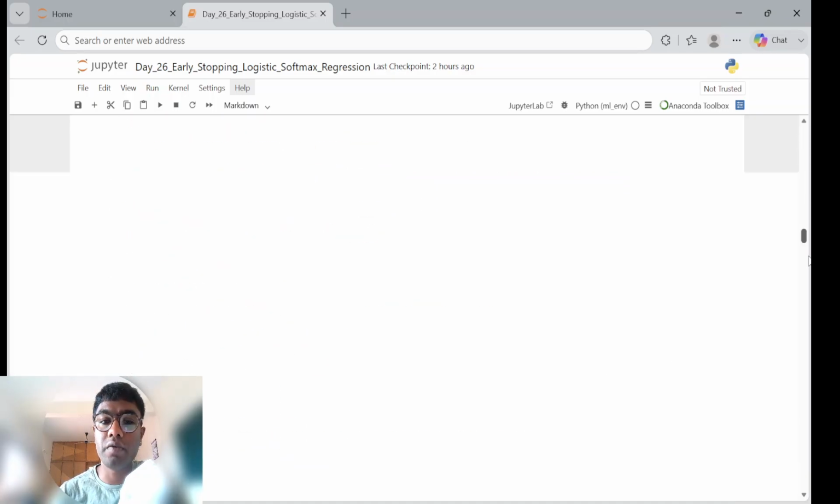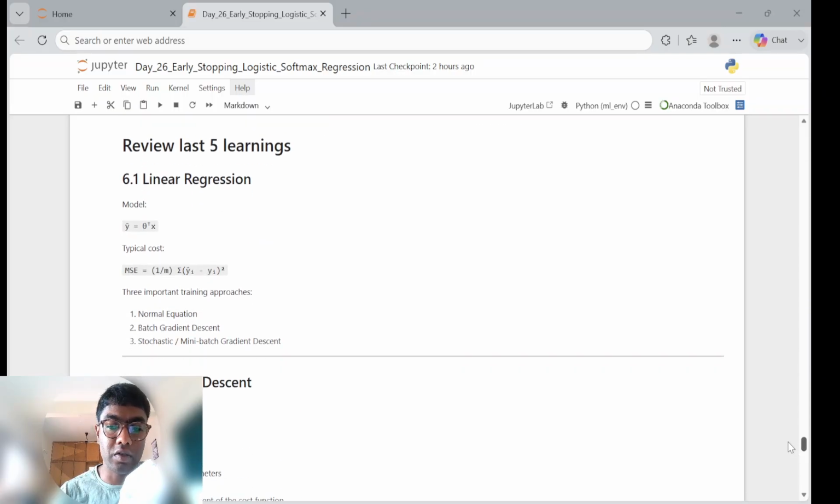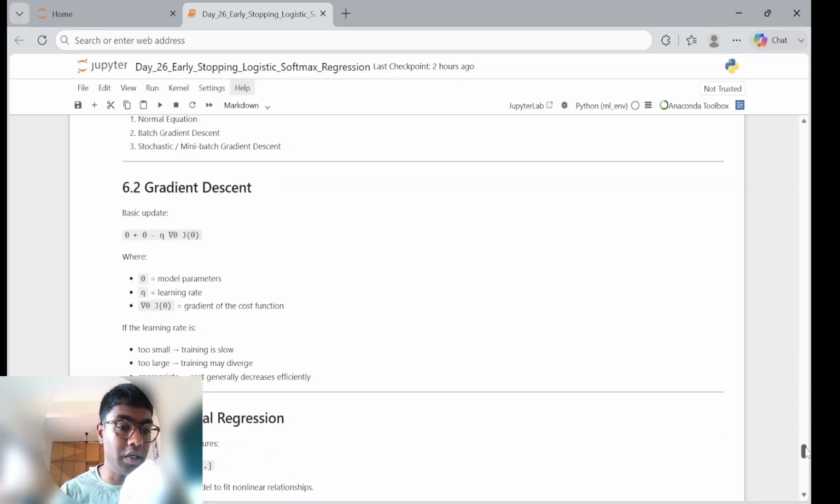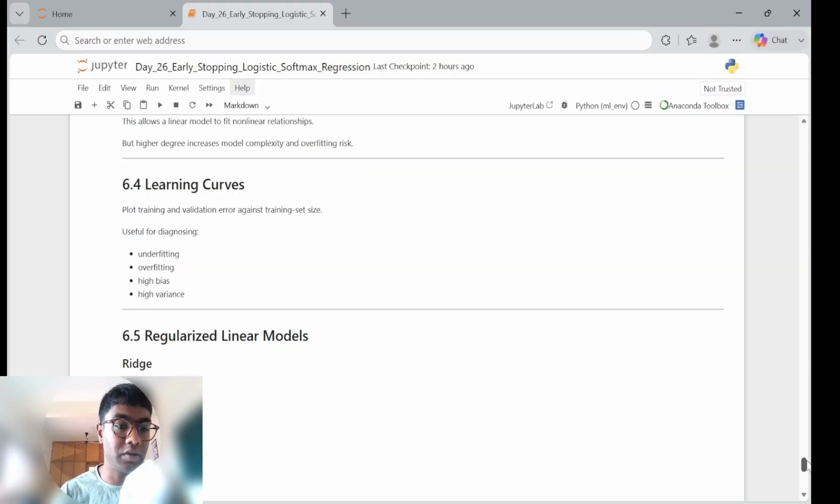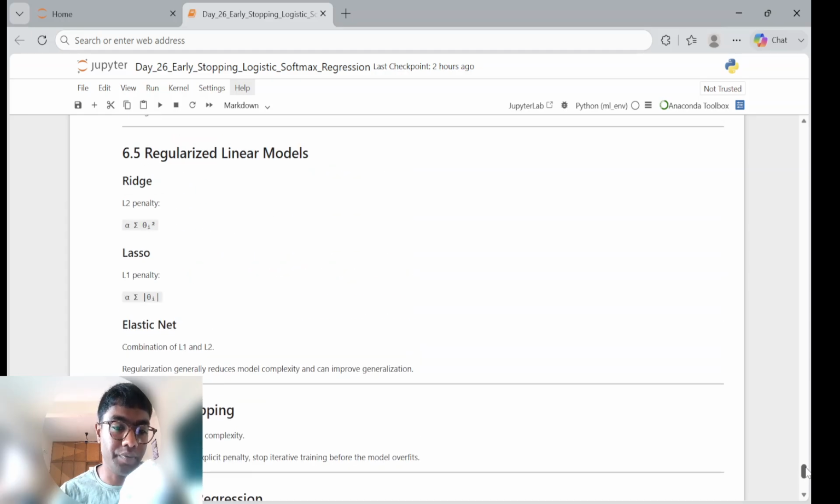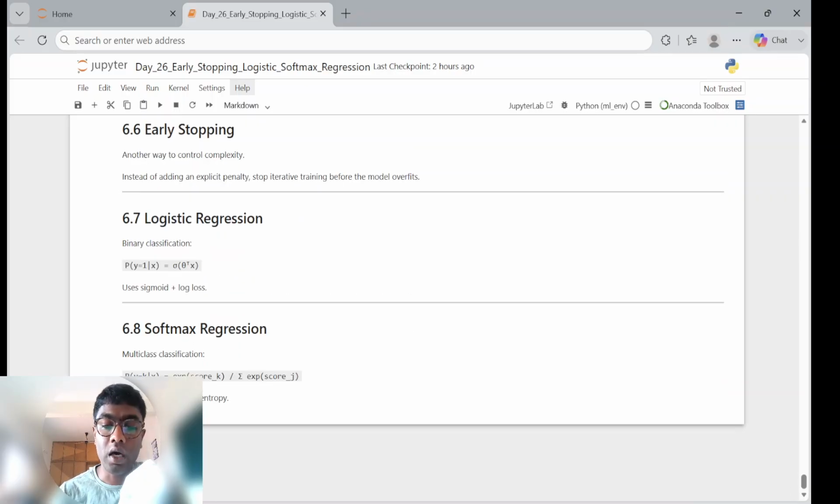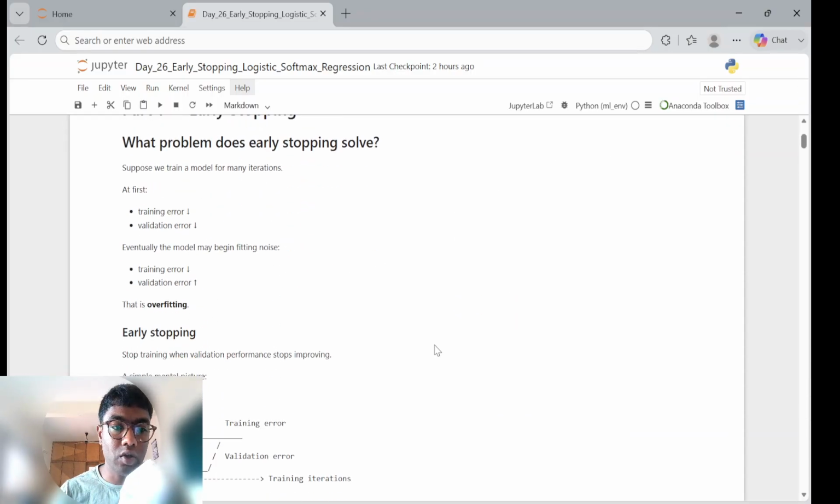So we have looked at many different concepts, starting out with a basic linear regression model, and next we have also looked at gradient descent, polynomial regression, learning curves, and ridge, lasso and elastic net to improve the generalization factor by reducing the error. Early stopping is also a continuation of the previous ones. So we are going to be starting off with early stopping. So let's start.